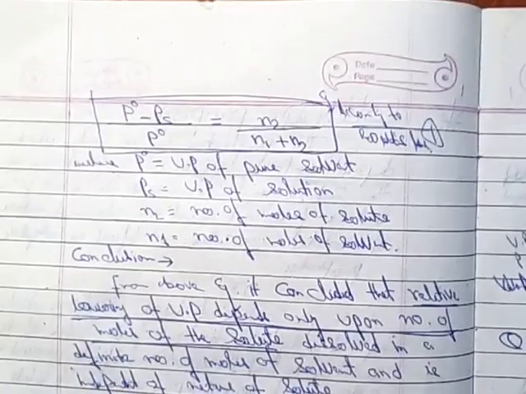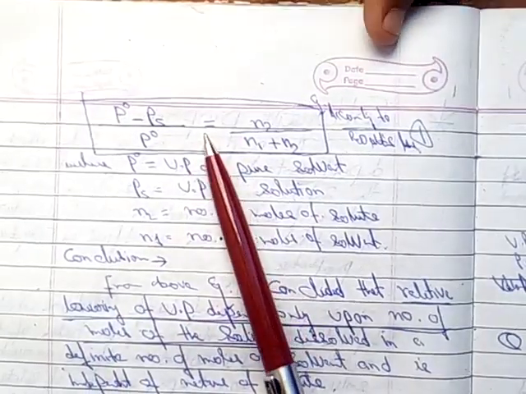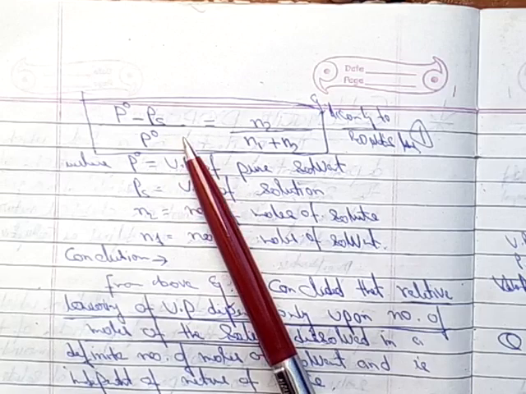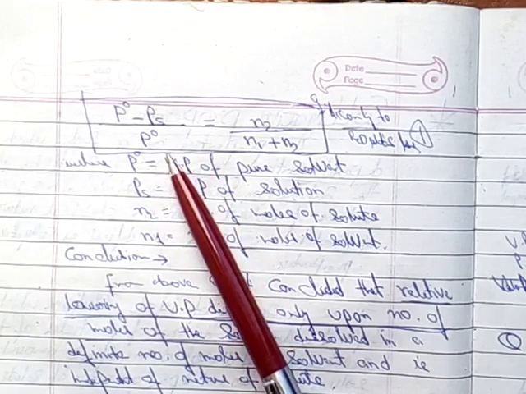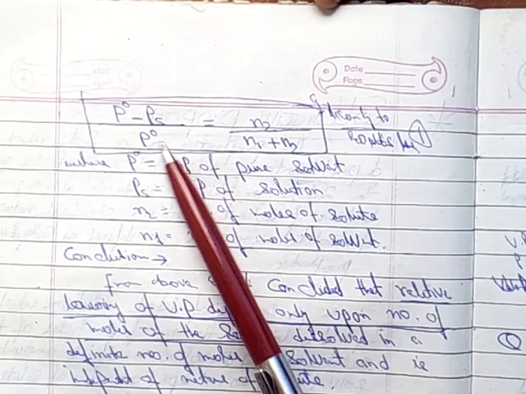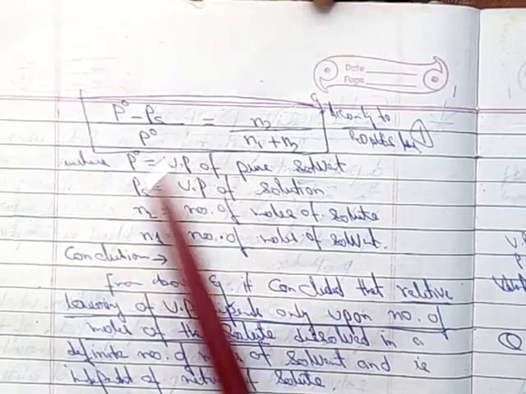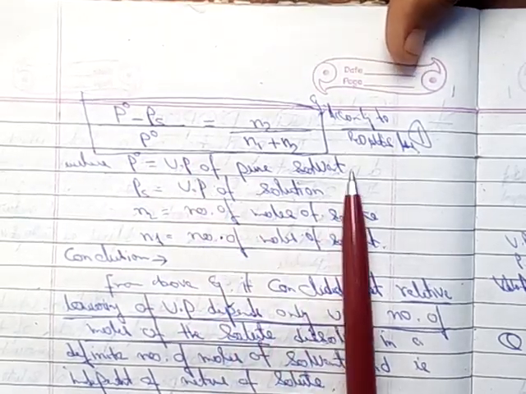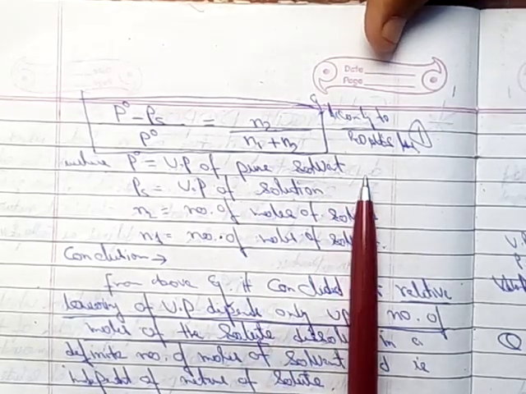The equation is P naught minus Ps by P naught. We have seen that earlier also. P naught is the vapor pressure of pure solvent, the vapor pressure in pure state.